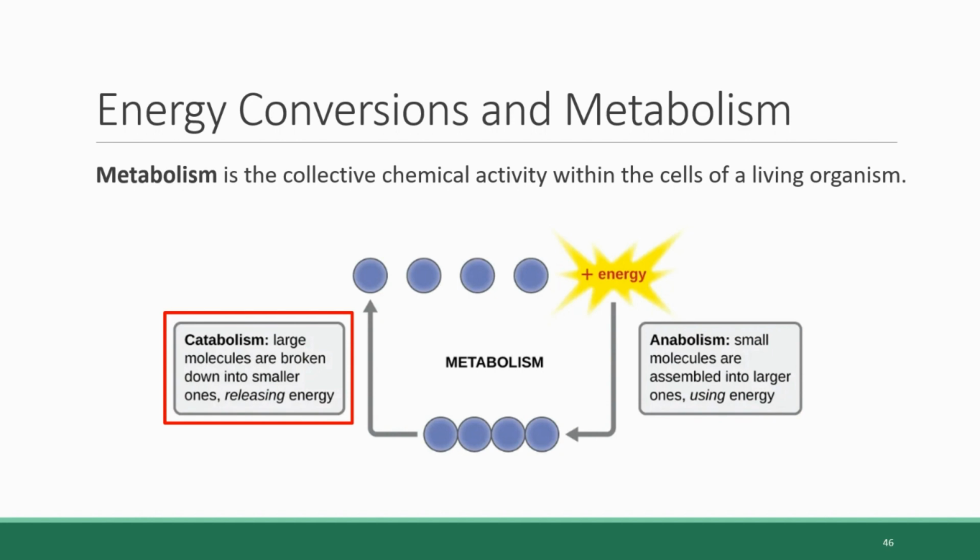The other part is building molecules up from smaller pieces, so creating important substances. And this creation of important substances for the organism requires energy to be invested. And this is called anabolism. So in metabolism, there is this give and take between catabolism and anabolism. Catabolism breaks down molecules and releases their chemical potential energy so that it can be converted into kinetic energy. And anabolism takes energy and uses it to build up important molecules that living things need.